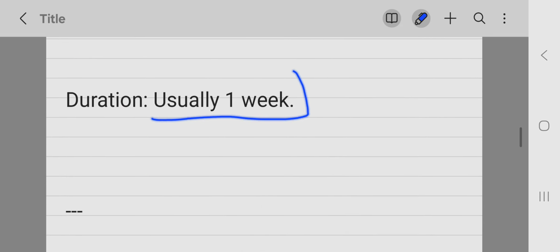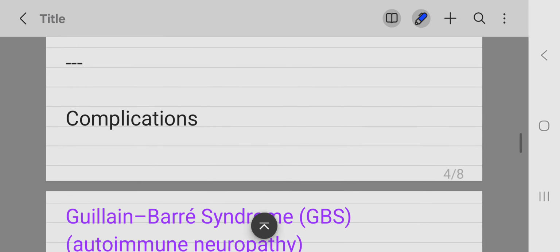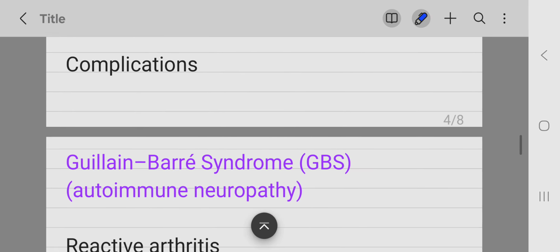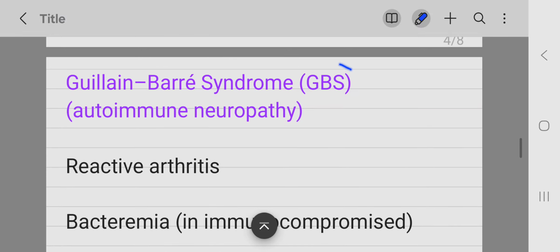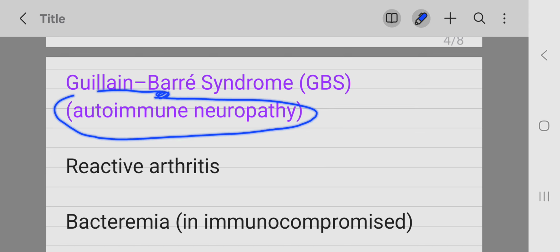Duration. Its duration is usually 1 week, and the complications seen with Campylobacter jejuni are Guillain-Barré syndrome, GBS, in which you have autoimmune polyneuropathy.